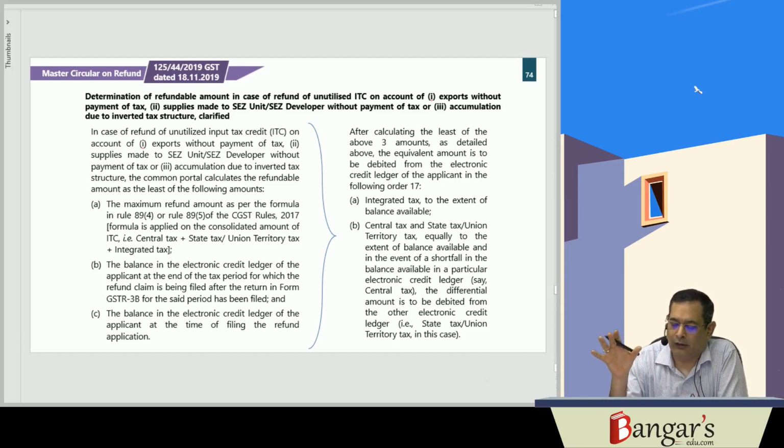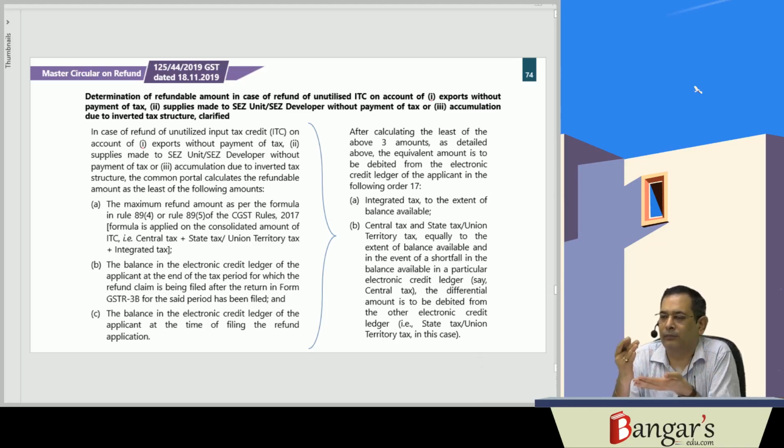That is, integrated tax will be refunded to the extent of the balance so available. Whenever the refund is granted, the amount will be debited in the electronic credit ledger, to the extent of the integrated tax available there.